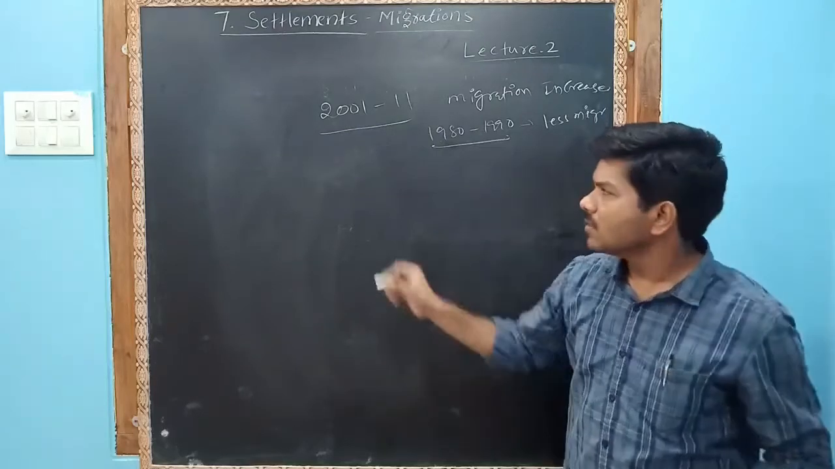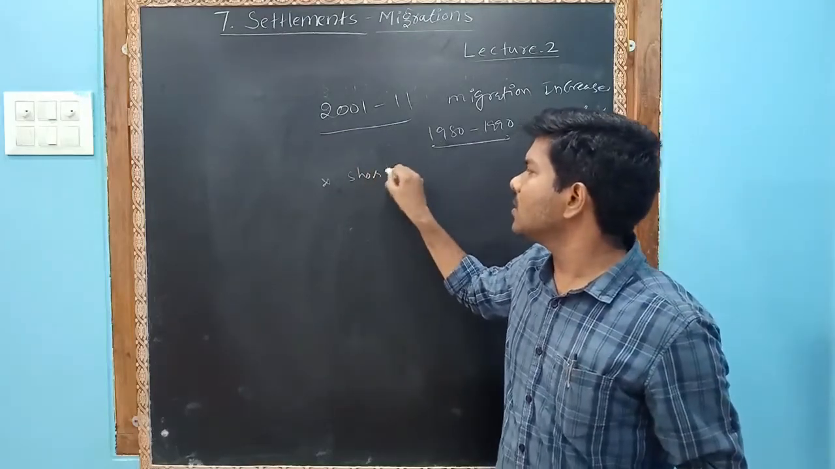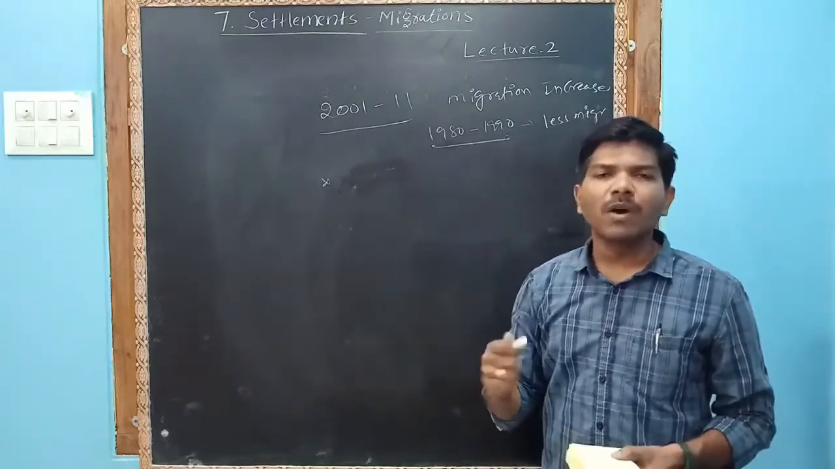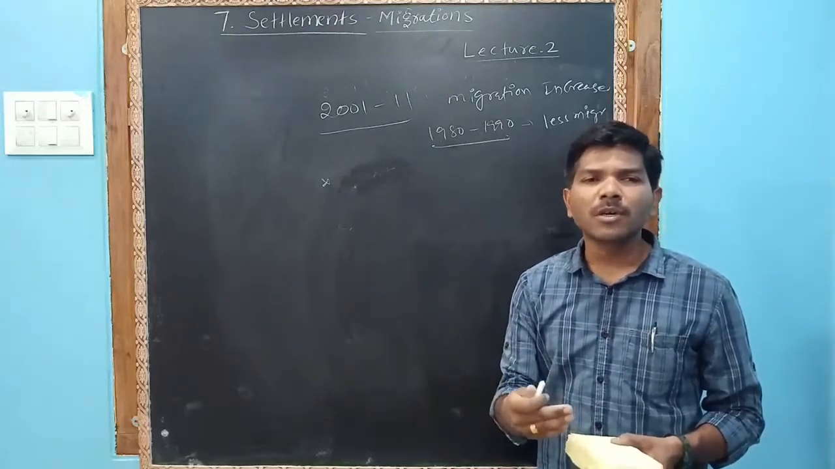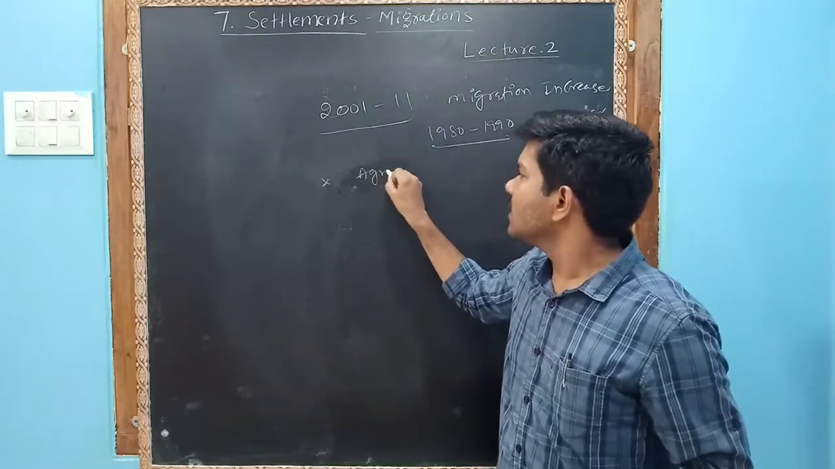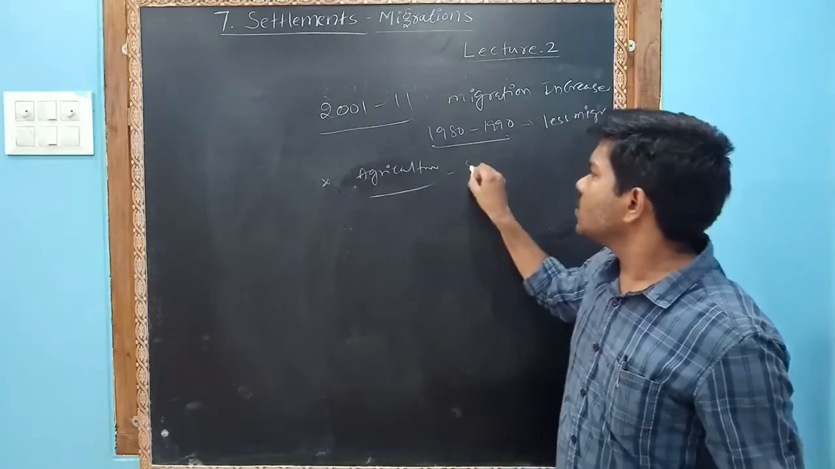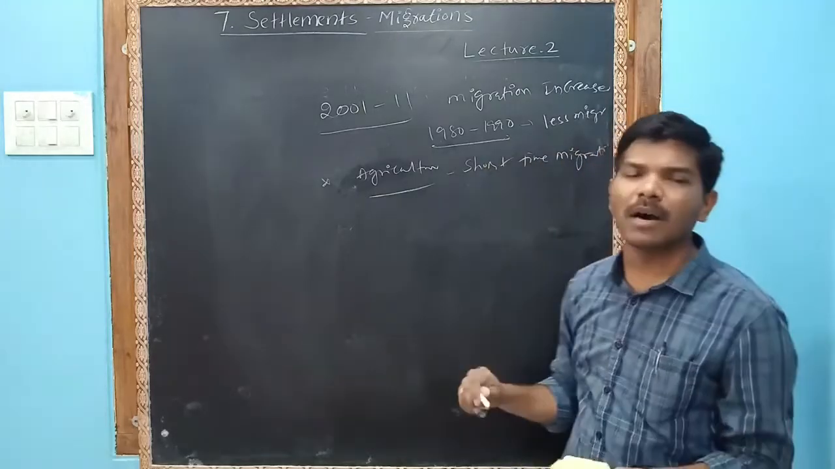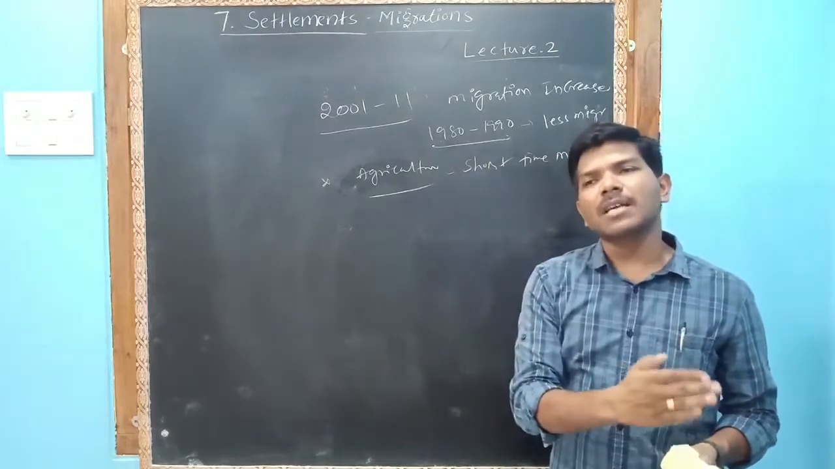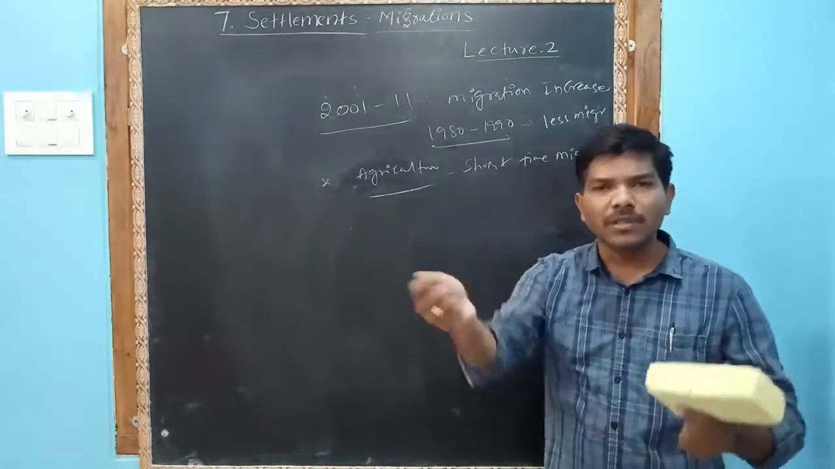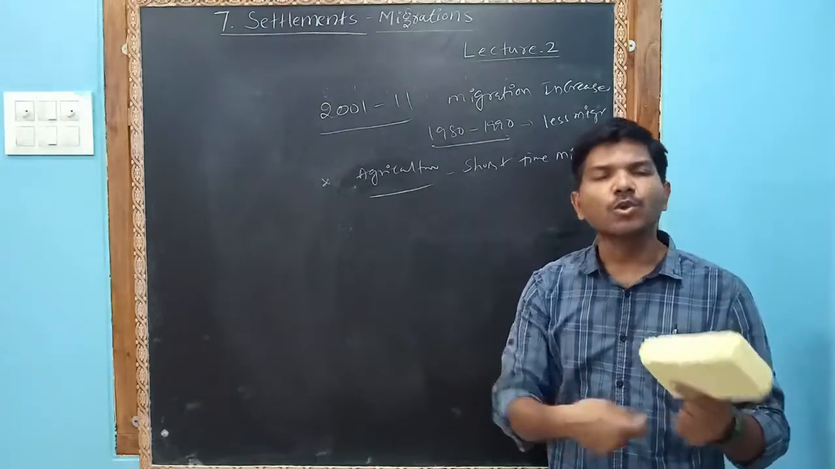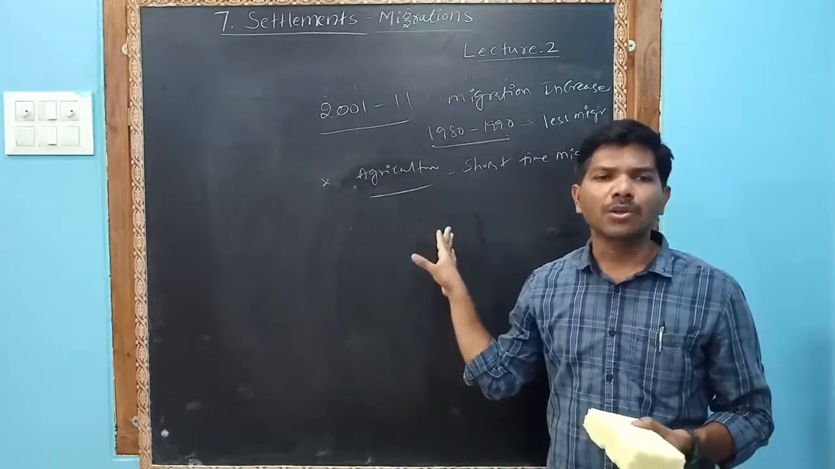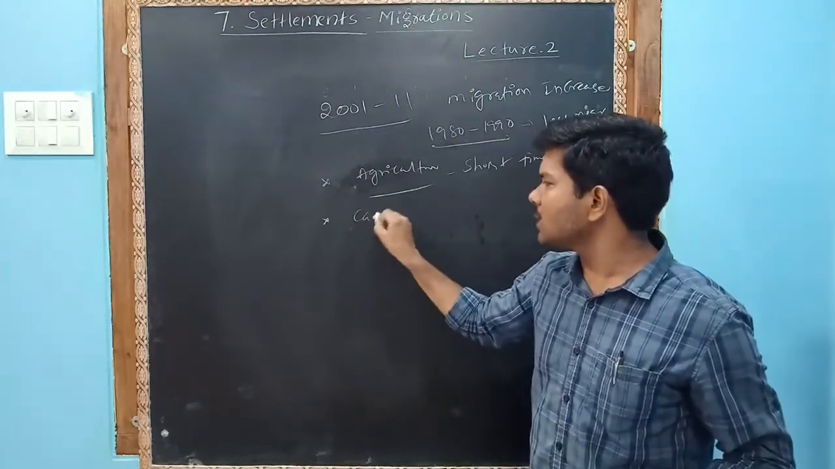Some workers migrate for a short time, because of 1 month, 2 months, 4 months, 5 months, especially workers in agriculture. Short time migration will be there. Example, western Maharashtra people go to central Maharashtra for the harvest of sugar cane for 3 or 4 months. It is a very short duration.